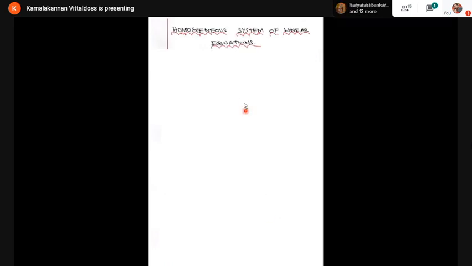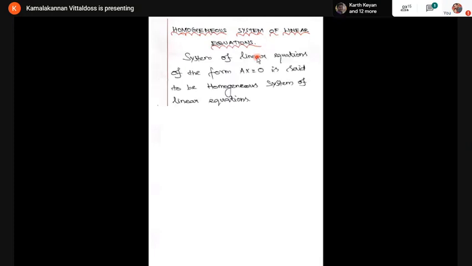Now, next I'm going to explain about homogeneous systems of equations. So far I explained about non-homogeneous equations. Now I'm going to explain about homogeneous systems of linear equations. We know that for a homogeneous system of linear equations, the right side must be 0. The system of linear equations in the form Ax = 0 is said to be a homogeneous system. For example, take the equation a11 x1 + a12 x2 + ... + a1n xn = 0. I'm considering the constant as 0. That's why it's called homogeneous.